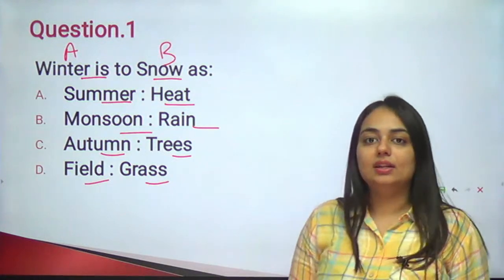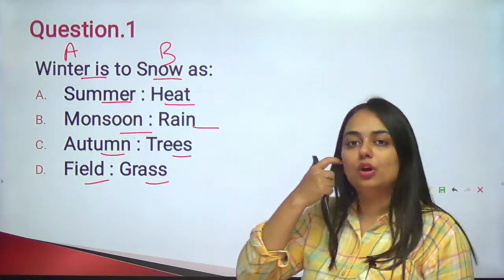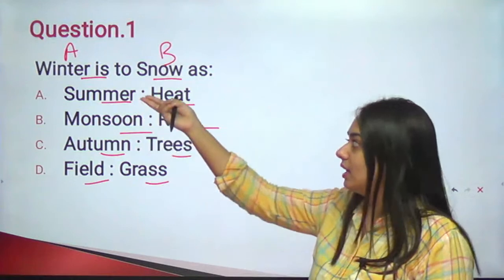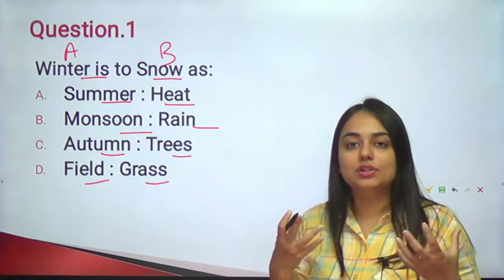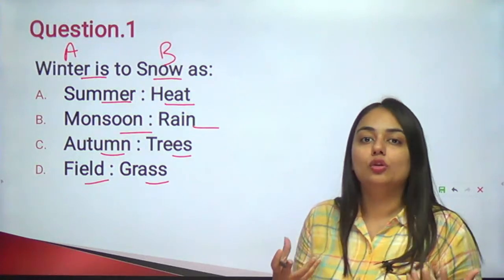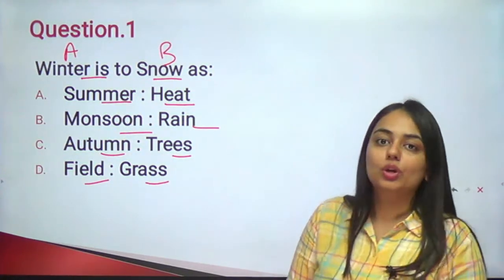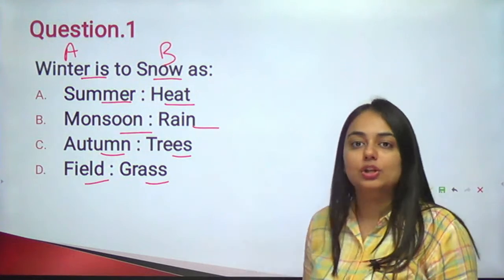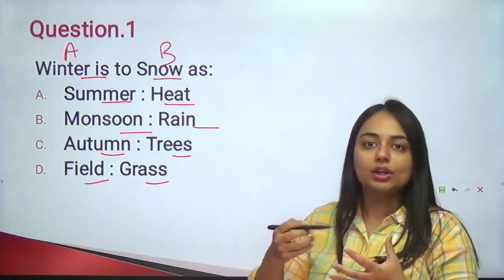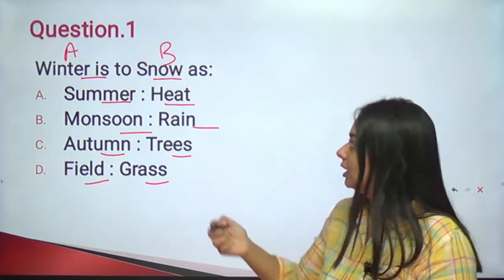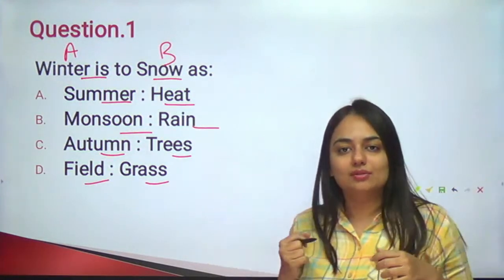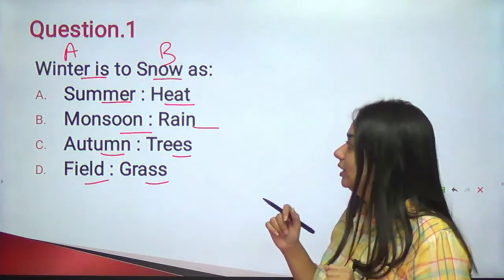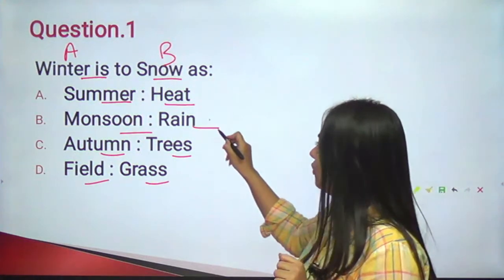So you can say that B falls from the sky or from the clouds in A. Winters में snowfall होती है, या फिर there is a lot of downpour of you can say this snow. Similarly, monsoon में बारिश गिरती है. जैसे winters में snow गिरती है, monsoons में बारिश गिरती है. Summer में we cannot say that heat falls from the sky or from the clouds. Got it? So this is the reason we are going to go with this option.